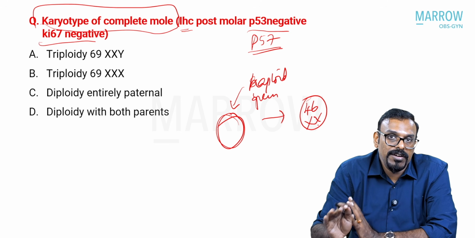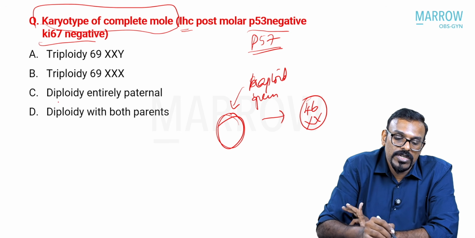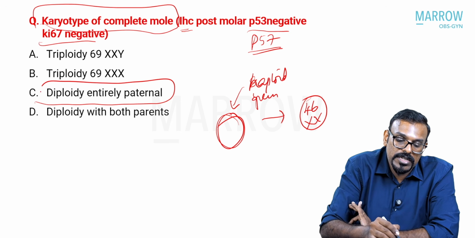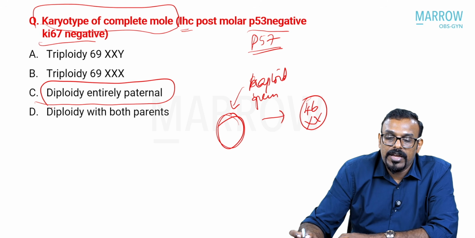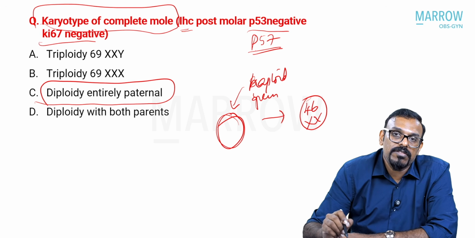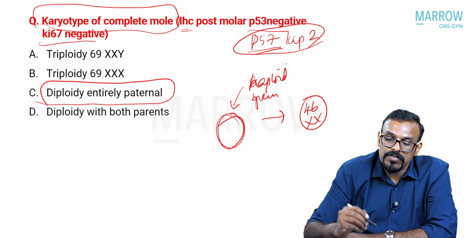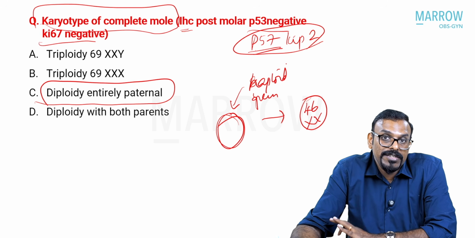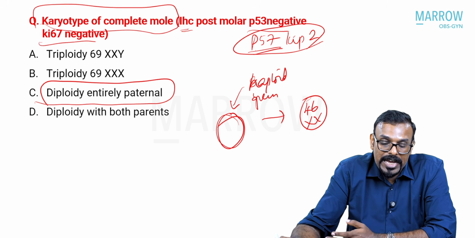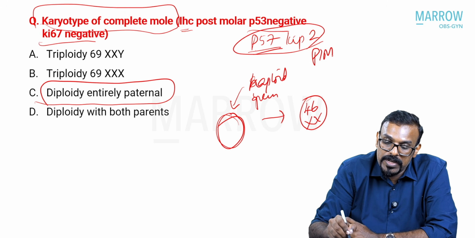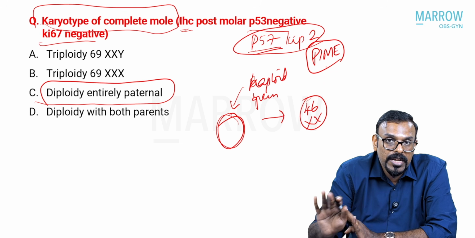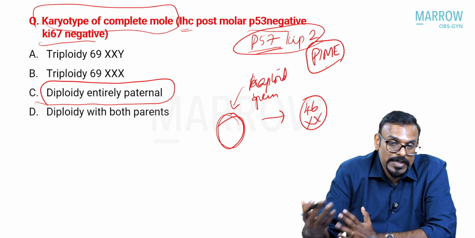That is the characteristic of a complete mole. So it is diploid and entirely paternal. And again, P57 KIP2 is paternally imprinted and maternally expressed. Paternally imprinted means suppressed, and maternally expressed.